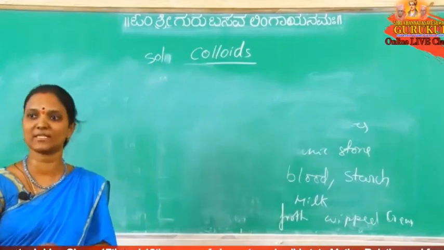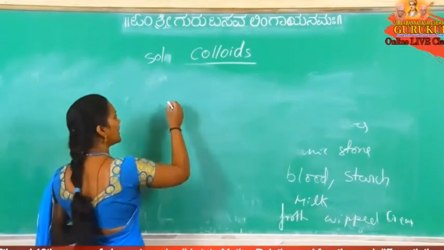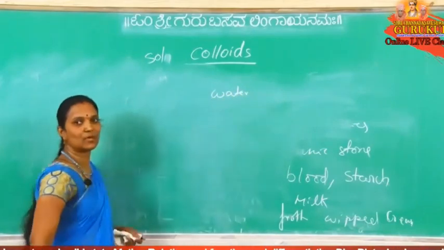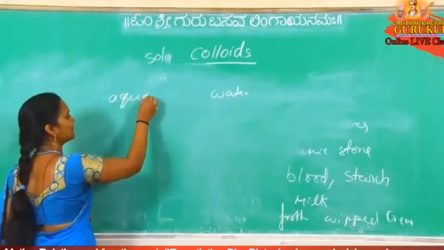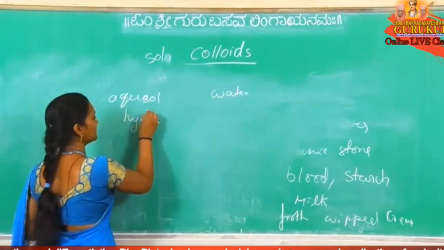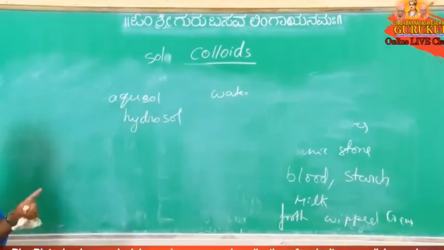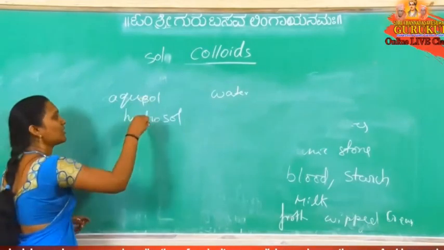Now the solvent means the dispersion medium. What are the different types of colloidal solutions? In a colloidal solution, if water is used as the dispersion medium, it is the aquasol, or hydrosol. Hydrosol means the dispersion medium is water. If the dispersion medium is water, that is the aquasol or hydrosol.